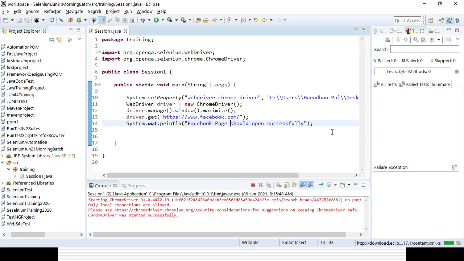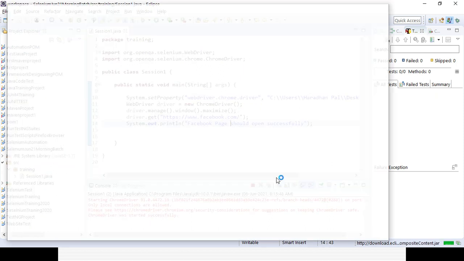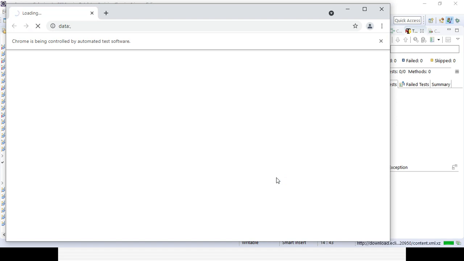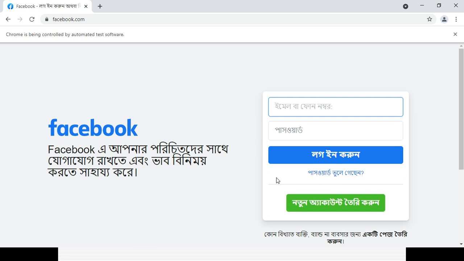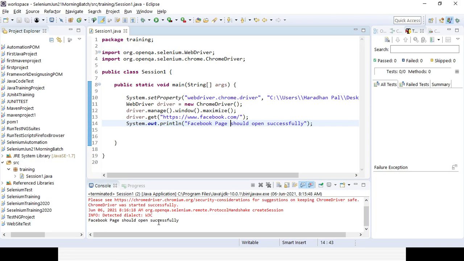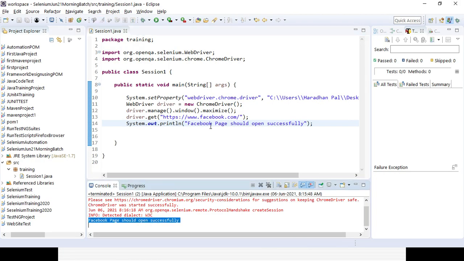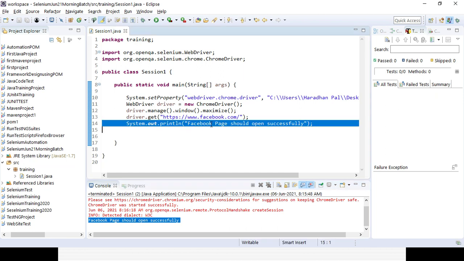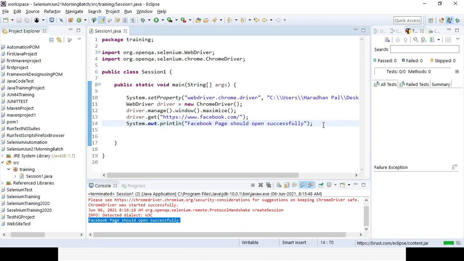You can see here ChromeDriver was started successfully. It is launching the Chrome browser, maximizing the browser, and after that passing the URL for the Facebook page. Once the page is fully loaded, that is the code we have written so far, and you can see the output coming, whatever we have given. So that's how we can work with the Facebook page in the browser.